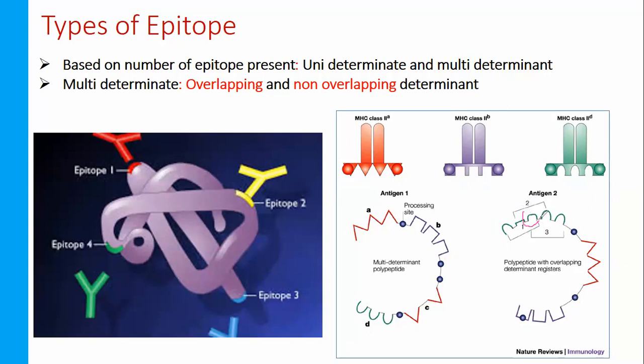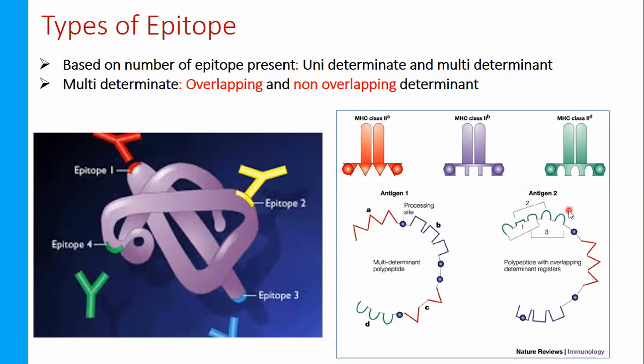Look at here, this one particular area is shared. This area is sharing for epitope 1. Okay, this much area is sharing for epitope 1 and epitope 3 as well.